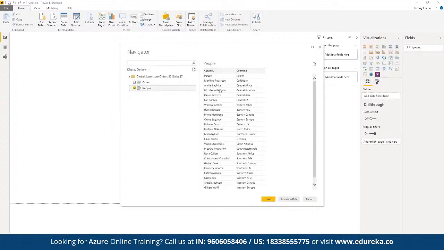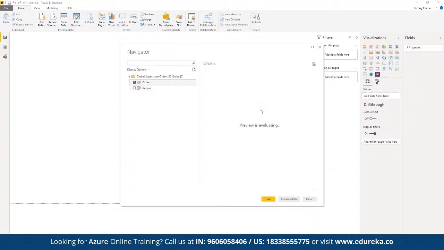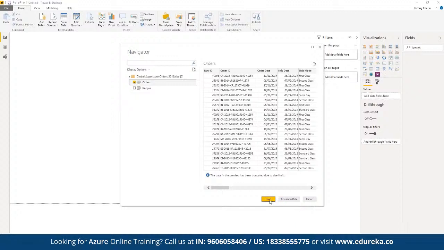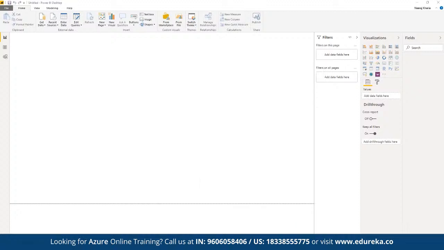And then we have people. We can see the data available for people as well. Now if we want to import both or just one, we can choose one. Let's say we want to work with this orders table, we can click on Load. And now the entire sheet is going to be loaded.